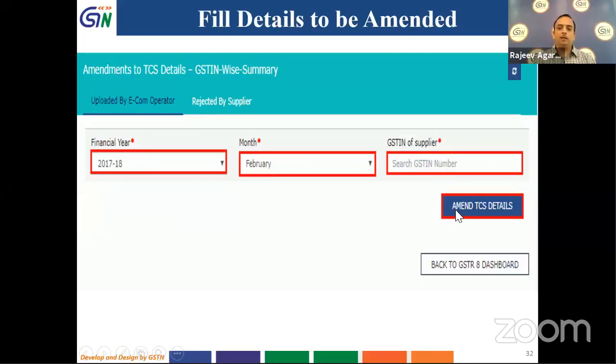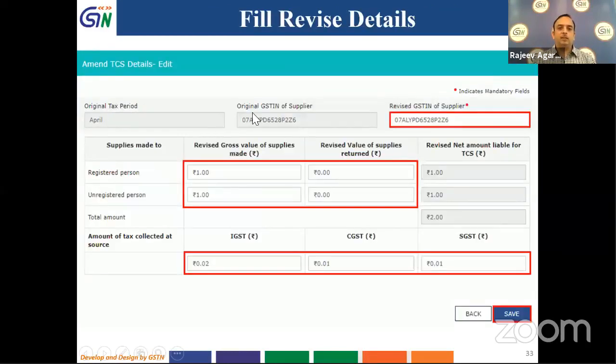Then I will click on amend TCS details. When I click on that, the details which I have fetched will open up here. I have to give the revised GSTIN, revised gross value of supplies made or return made, IGST, CGST amount, etc. These have to be given again. Then I will click on the save button.